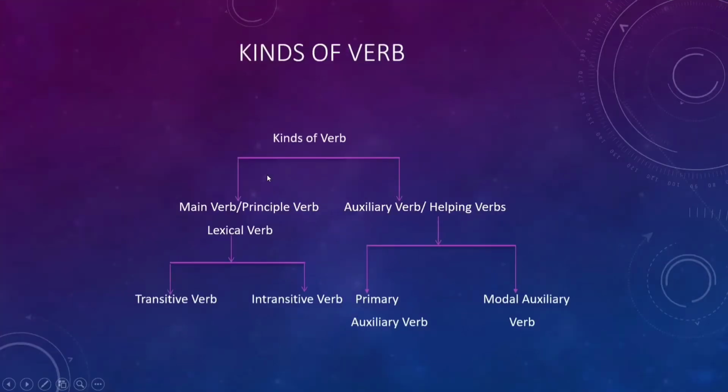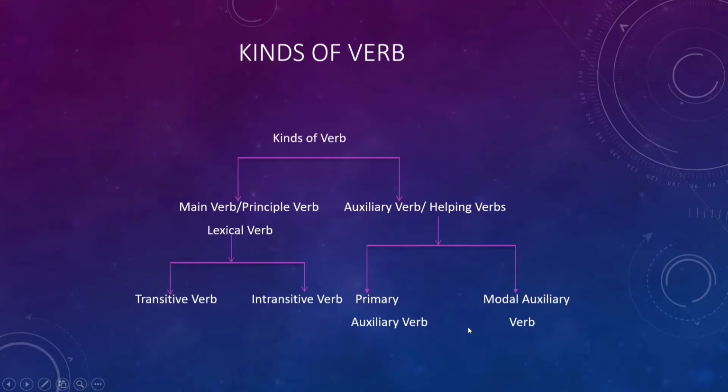Now let's see kinds of verb. Verb is mainly categorized into principal verb and auxiliary verb. Principal verb is also called main verb or lexical verb. Auxiliary verb is also called helping verb. Principal verb is also categorized into transitive verb and intransitive verb. And auxiliary verb is also categorized into primary auxiliary verb and modal auxiliary verb.